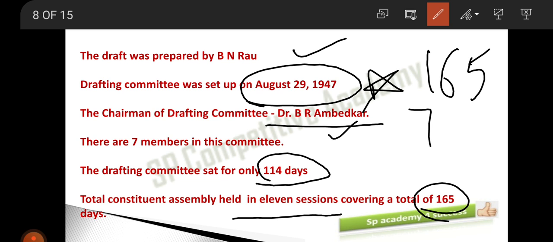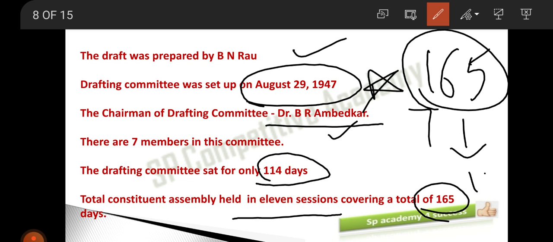Within 164 days, the Constituent Assembly conducted 11 sessions. And out of this 165 days, so it's not 64, 65 days, 114 days were taken by the draft committee only. Please do not get confused with these figures.